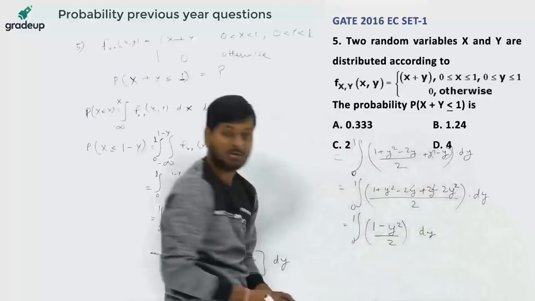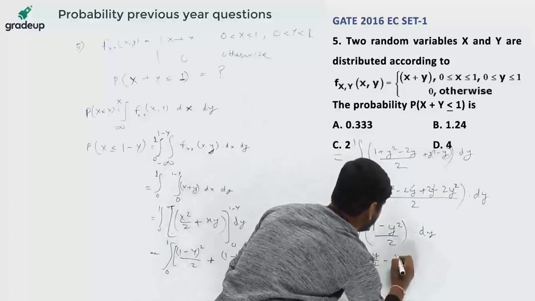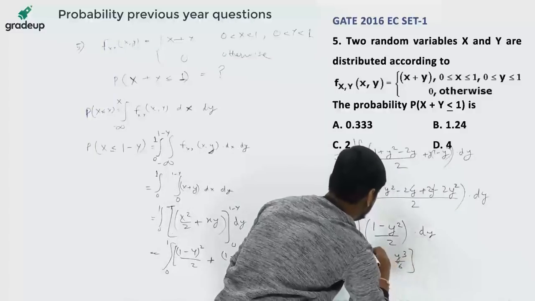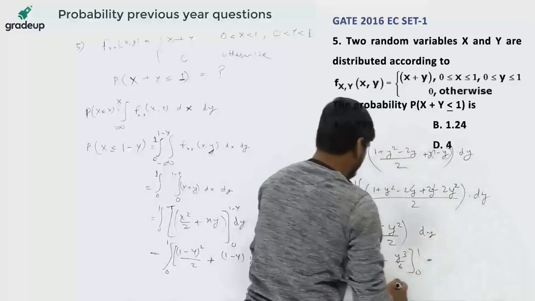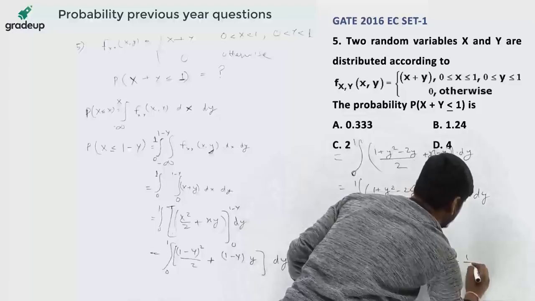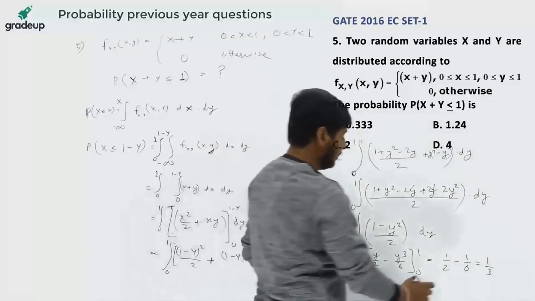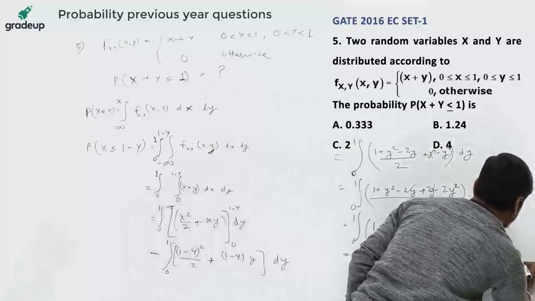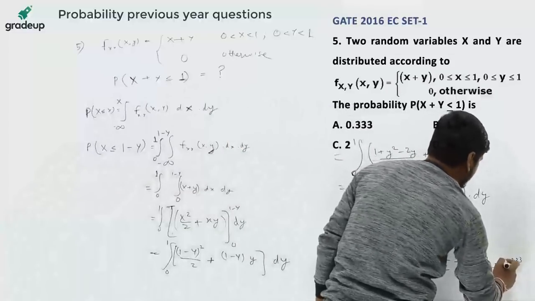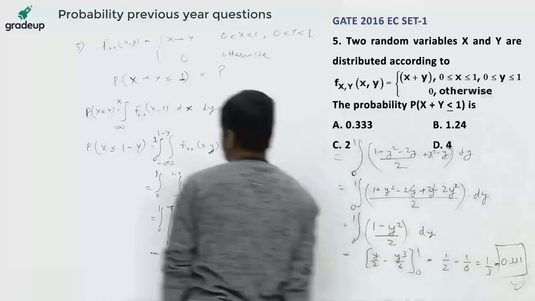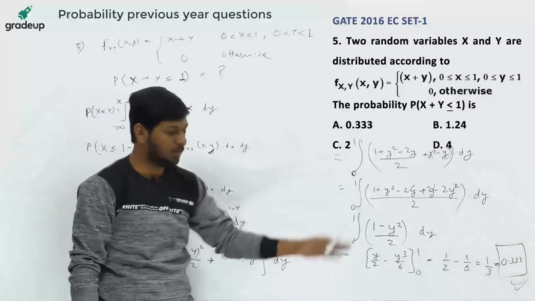Now I am integrating with respect to y. This will be y divided by 2 minus y cube divided by 6. Putting limits from 0 to 1, we get 1 by 2 minus 1 by 6, which is equal to 1 by 3, or we can also write it as 0.333. So option number A is 0.333, and that is the correct answer. Okay, you can pause the video and check how I have done all these calculations clearly.